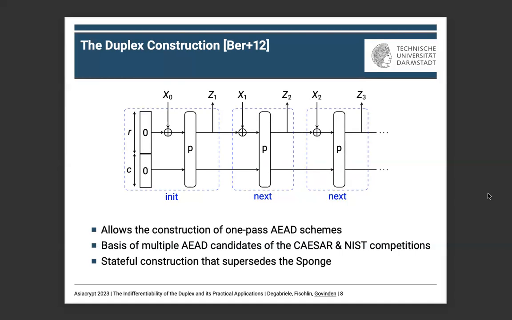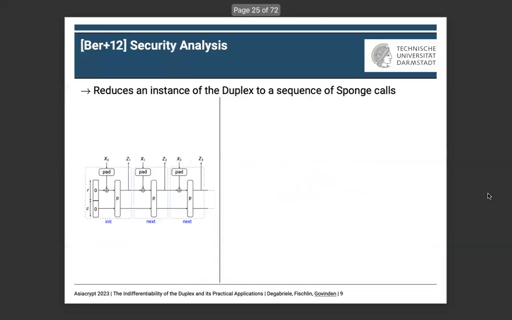Yet, when its security was first analyzed, it was still argued through the security of the sponge. In the analysis of Bertoni et al., an instance of the duplex was reduced to a sequence of sponge calls. For example, for the following instance of the duplex, the first init call with input x0 is mapped to a sponge call with one input block x0.